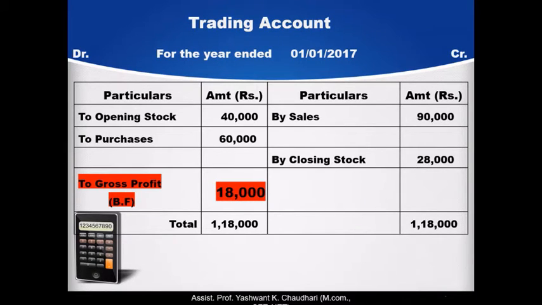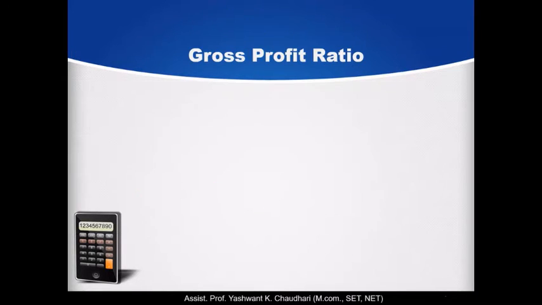18,000. Now we will find the GP rate, also known as gross profit ratio. Now after finding the gross profit, we need to find the GP ratio or GP rate. Now you will say, what is GP rate or GP ratio?